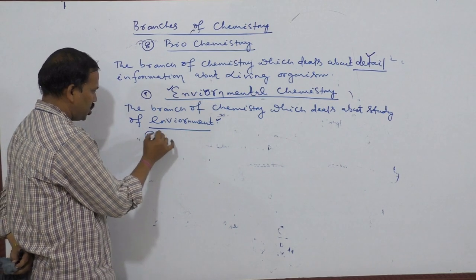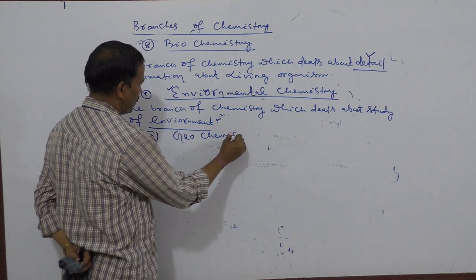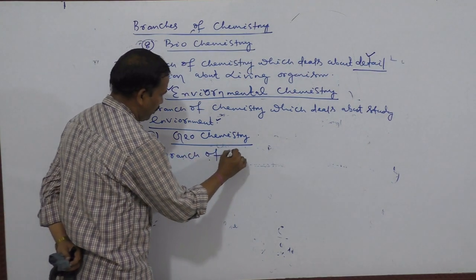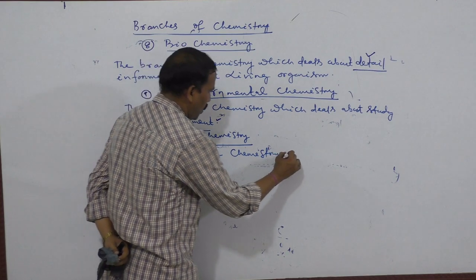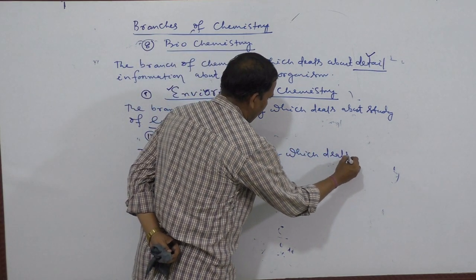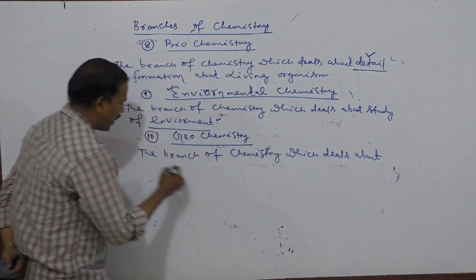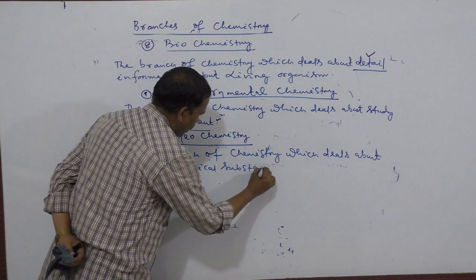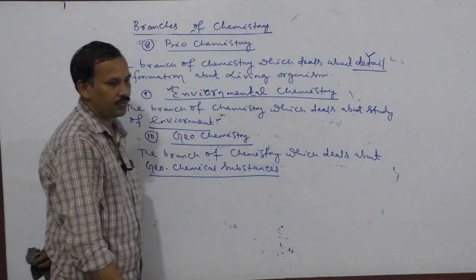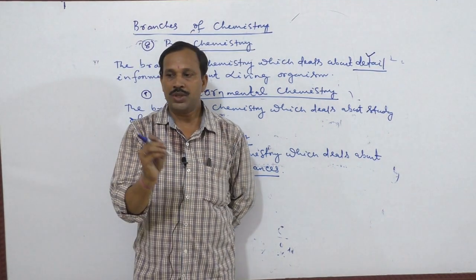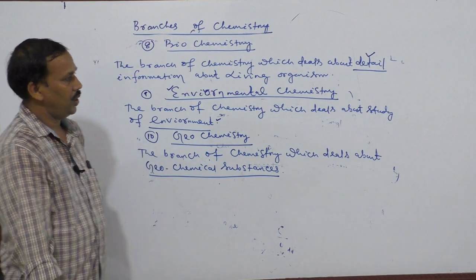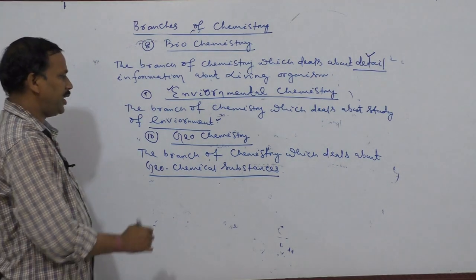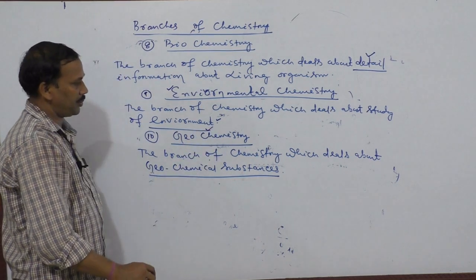And the last branch is geochemistry. The branch of chemistry which deals with geochemical substances. That means earth materials. Suppose scientists suggest where coal will be found, where diamond will be found, where silver will be found, after how many days a sea storm will come, how many meters of wind will blow. That will be determined by a branch of chemistry that is known as geochemistry.